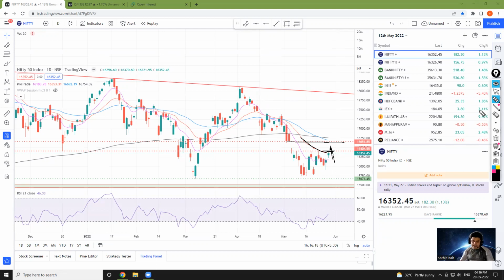Third scenario is we directly open below 16,400. In that scenario we'll have to see अगर 16,400 का breakout मिलता है या नहीं मिलता. And scenario number 4 is we open completely gap down, which is highly unlikely. Another scenario that can develop, guys, is we open above 16,400, एक retracement ले around 50%, towards 16,200 का retracement लेके हम breakout दे.